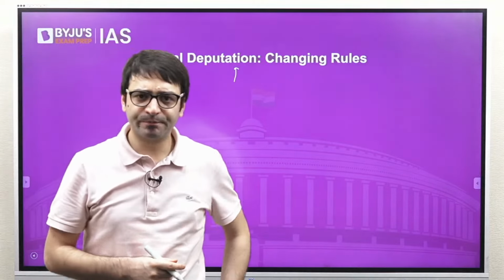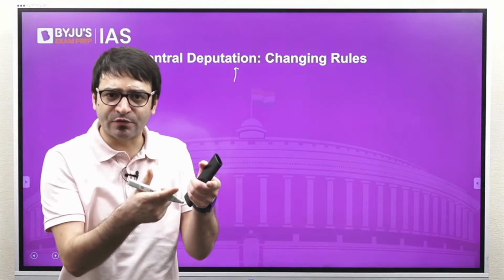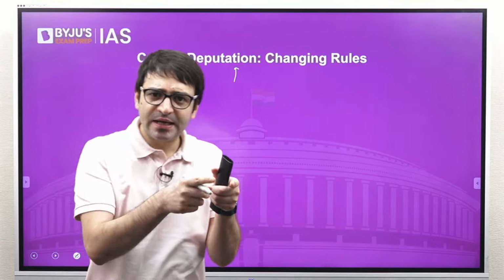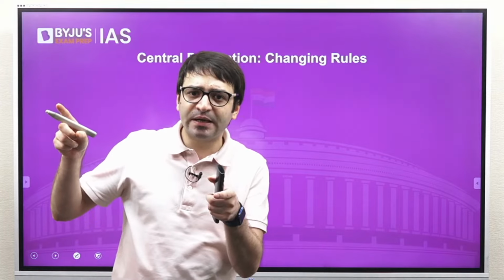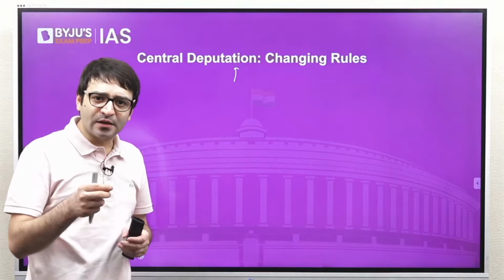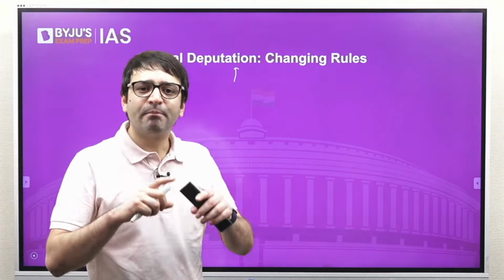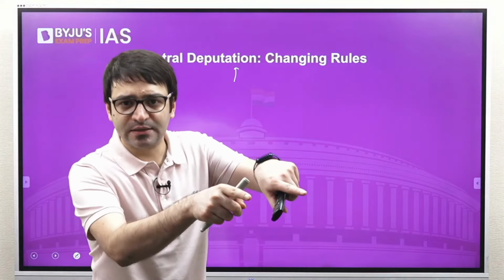Central deputation. Can an IAS officer who is posted in a state be posted at the central government level? Yes. That means these IAS officers are recruited by the center, they are trained by the center, but where do they work? They work in a state.